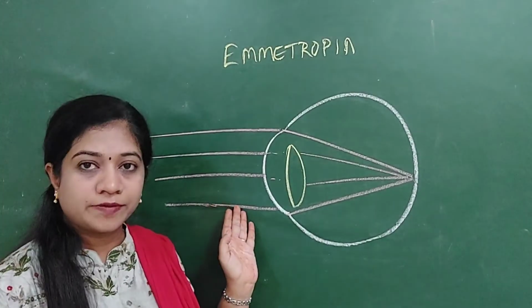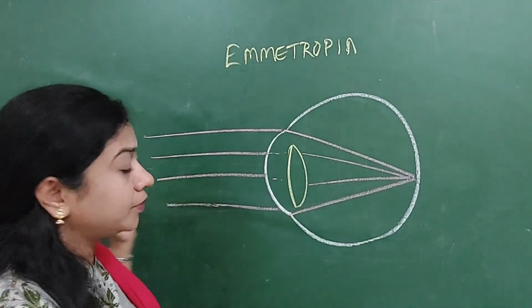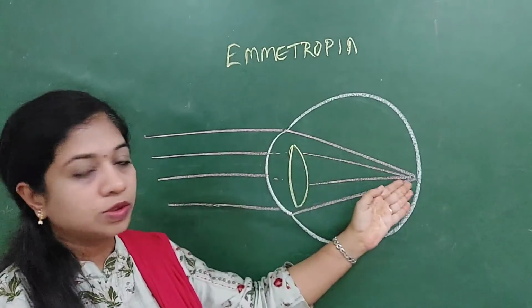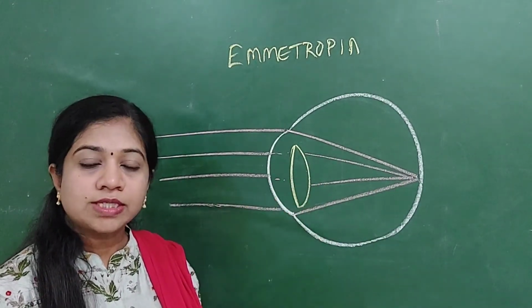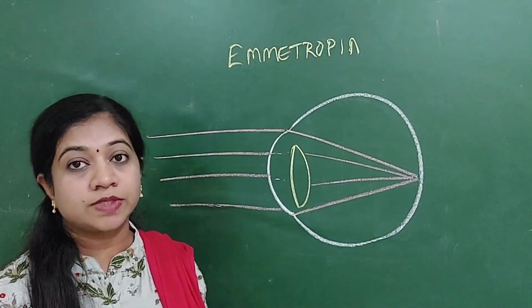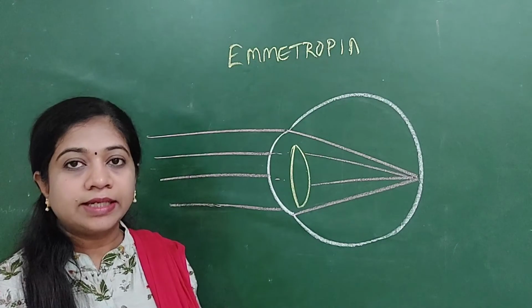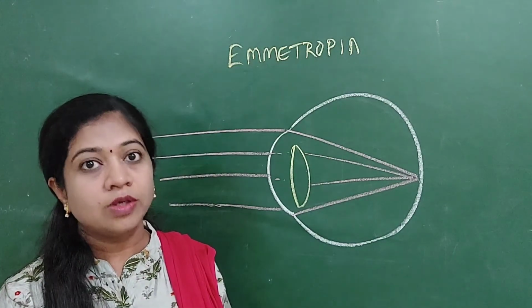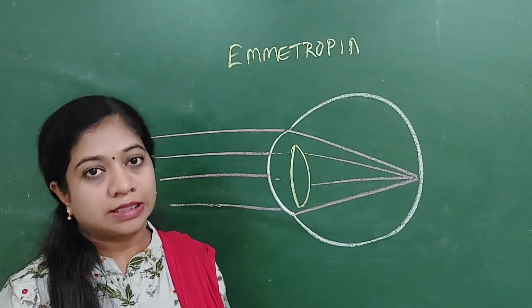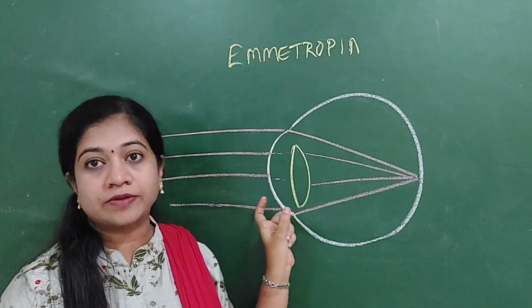So let's go back to our previous picture. The definition of emmetropia was that the rays of light coming from infinity are focused onto the sensitive layer of the retina with accommodation being at rest. According to this definition, we should see only the objects which are at infinity clearly, but we are able to see objects clearly for quite a distance. We are able to focus on objects at 6 meters, at 4 meters, and at 33 centimeters also. That happens because of a change in the dioptric power of the eye.